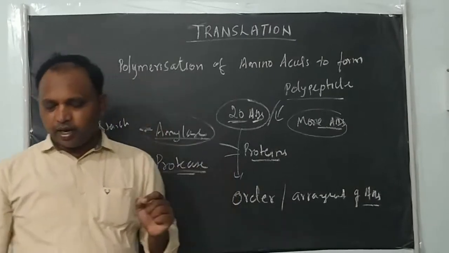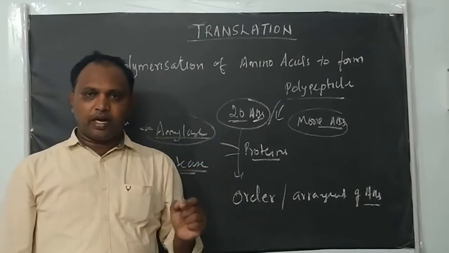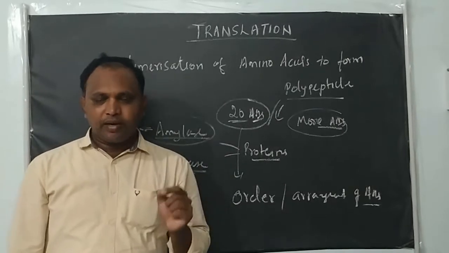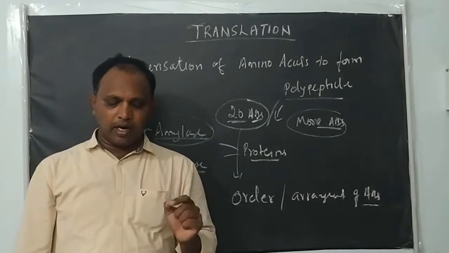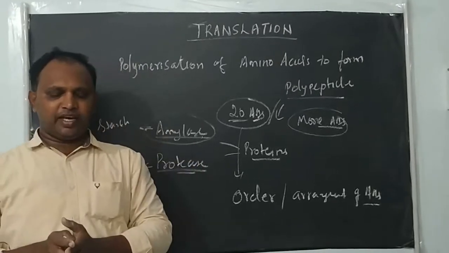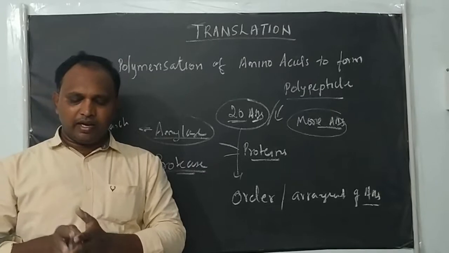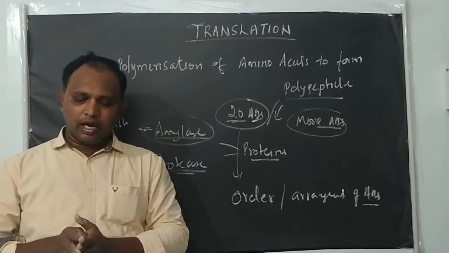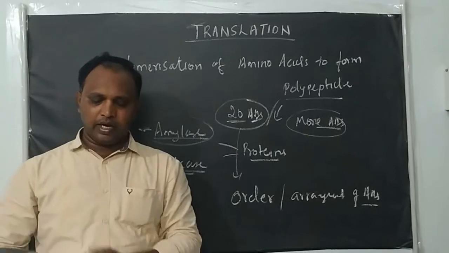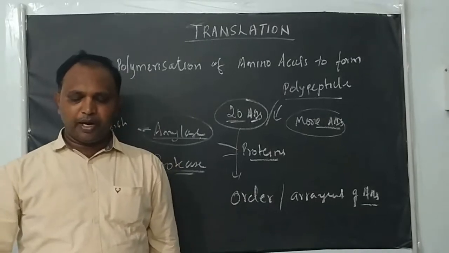And this order and sequence of amino acids is defined by the sequence of bases in the DNA or mRNA molecule. So translation is an RNA directed synthesis of polypeptide or protein.